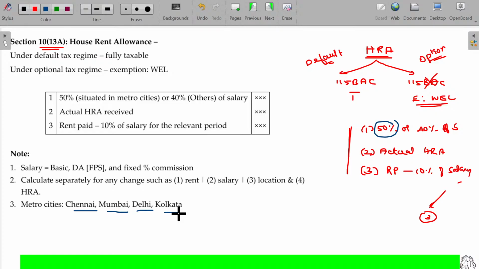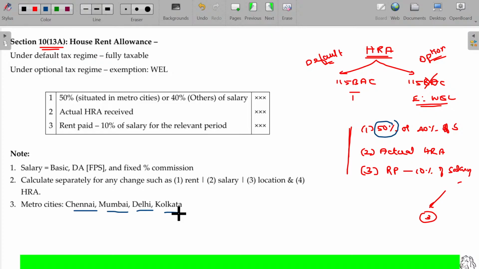But anyhow, today Kanjipuram itself is becoming Chennai. Wait, we will also become Chennai people sometime later, right? The Chennai central bus stand now is in Kanjipuram. Okay, right. So the premises will decide whether it's metro or non-metro, not the employment. Clear?